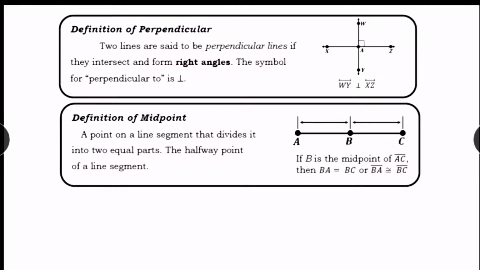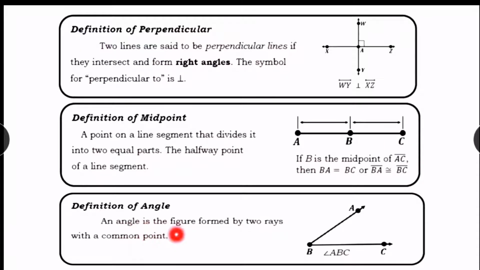As you can see in this figure, points A, B, and C are collinear points, and B is at the center of line segment AC, wherein point B divides the line segment into two equal parts. A midpoint is a point on a line segment that divides it into two equal parts, the halfway point of a line segment. If B is the midpoint of AC, then BA is equal to BC, or line segment BA is congruent to line segment BC.